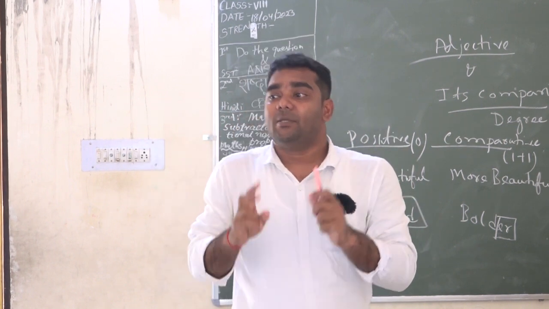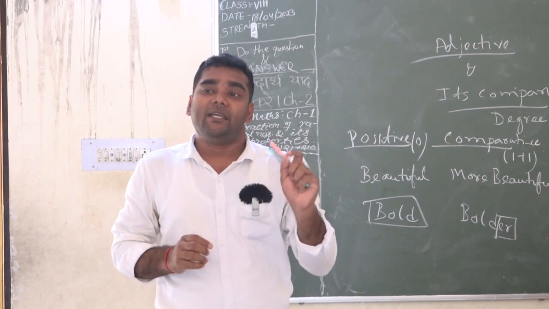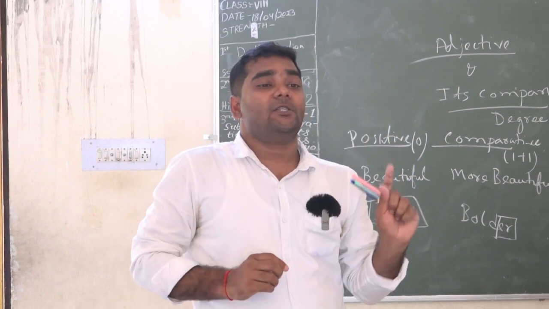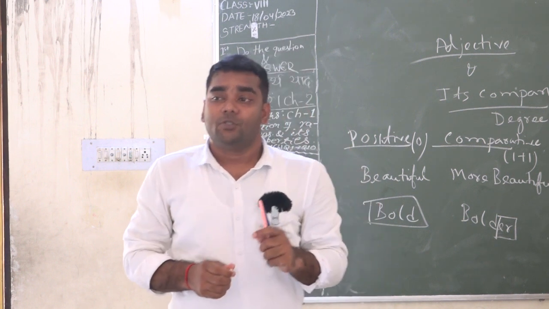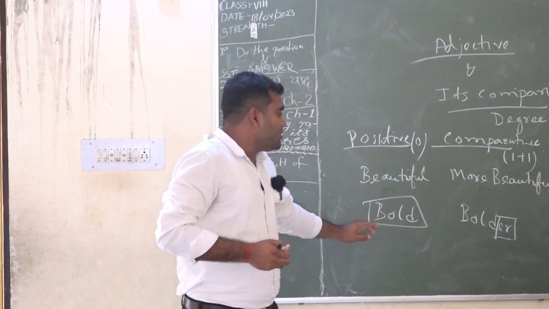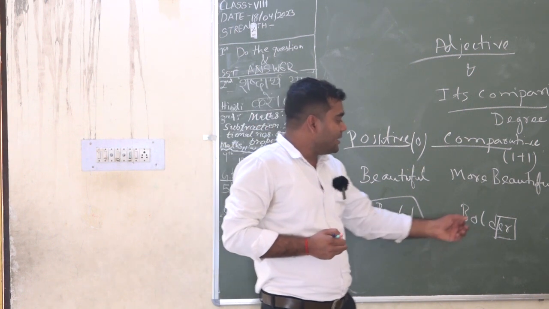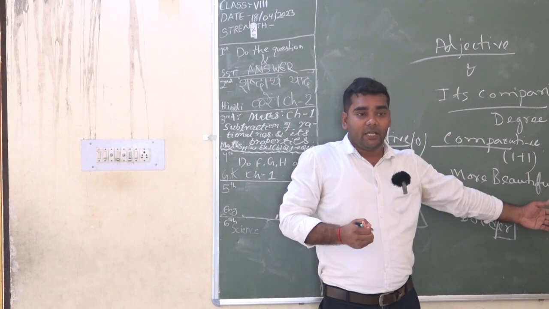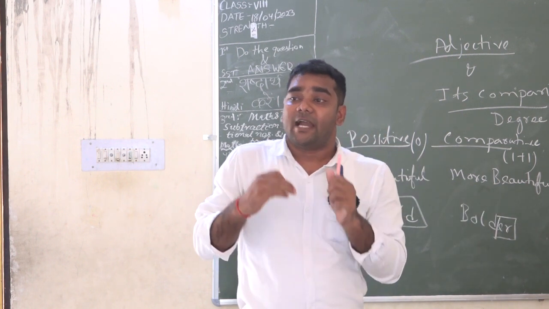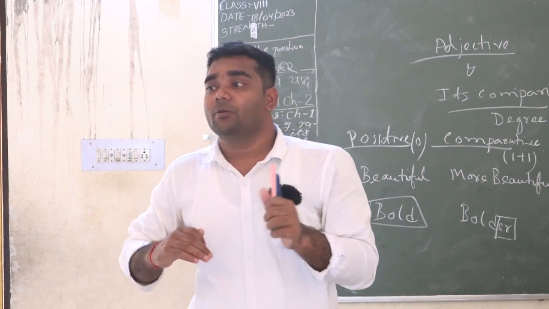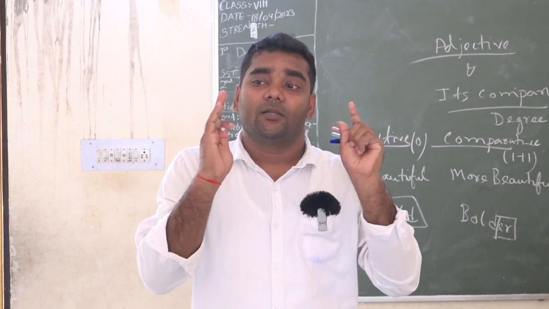That means if there is one syllable, it is called a monosyllabic word. If there are 2 syllables, it is called a disyllabic word. So for monosyllabic words, we can use er and est respectively. But in case of disyllabic, trisyllabic, or more, we have to use what?